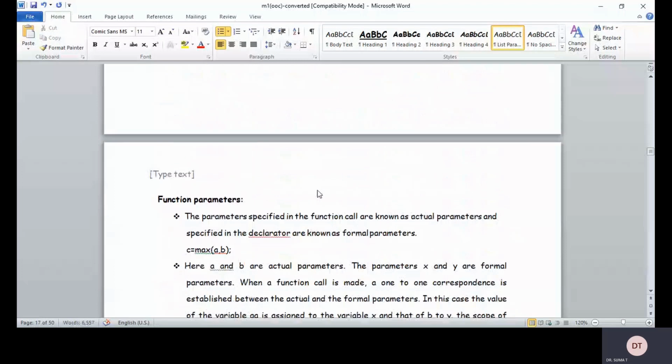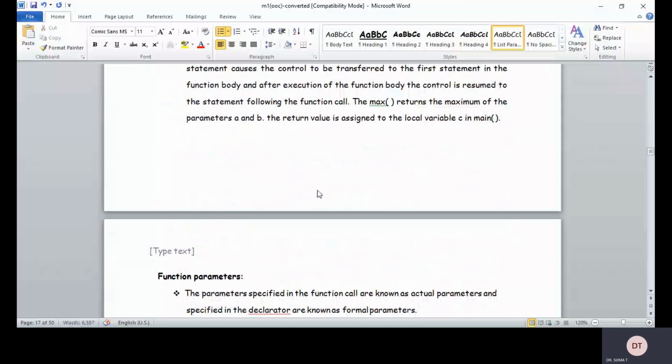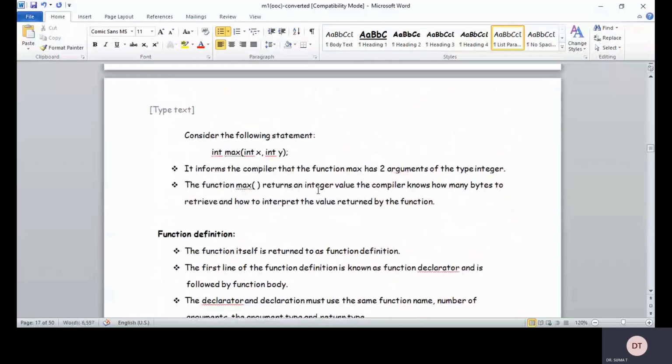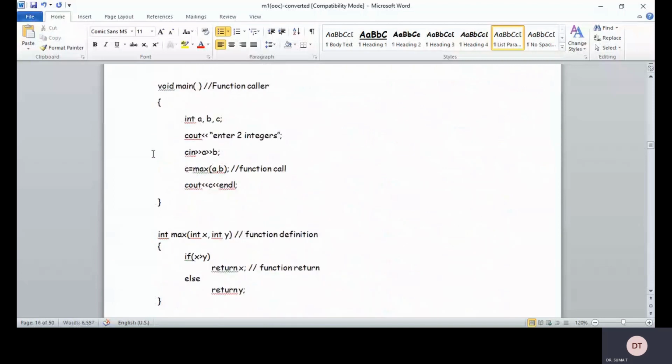Function parameters. The parameters specified in the function call are known as actual parameters. Okay, that means, say for example, I am calling the function here: C is equal to max of A, B, right?